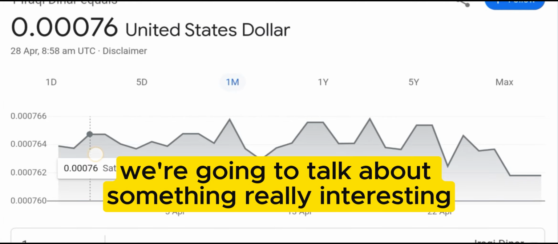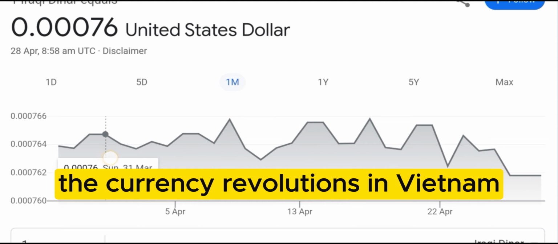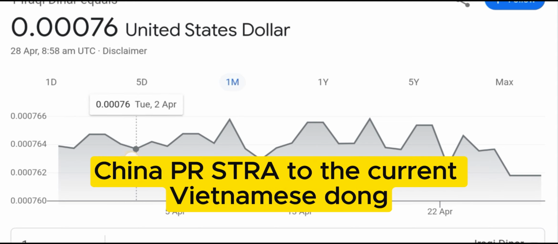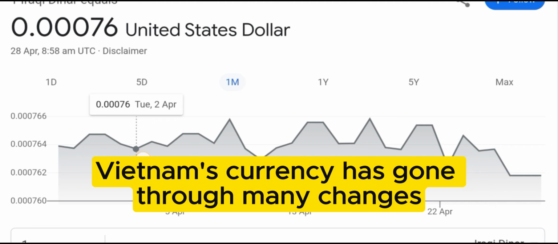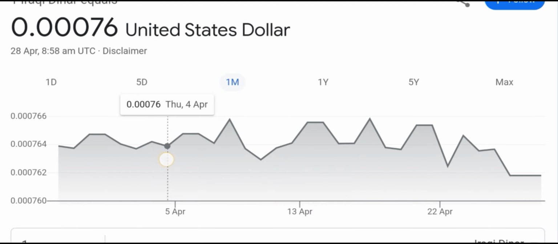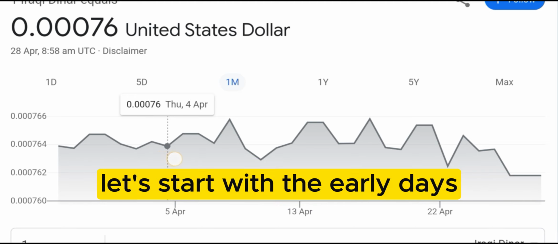Today we're going to talk about something really interesting, the currency revolutions in Vietnam. From the French Indochina piastre to the current Vietnamese dong, Vietnam's currency has gone through many changes, reflecting the country's complex history and economic transformations. Let's start with the early days.